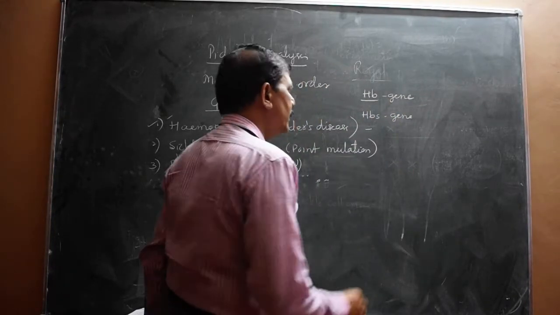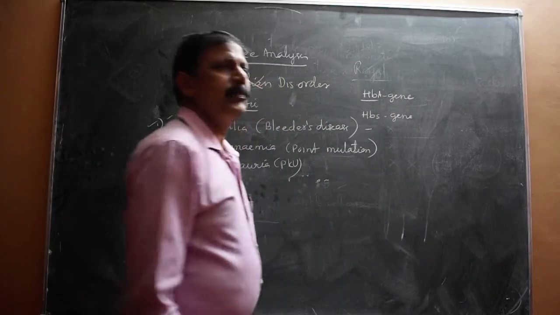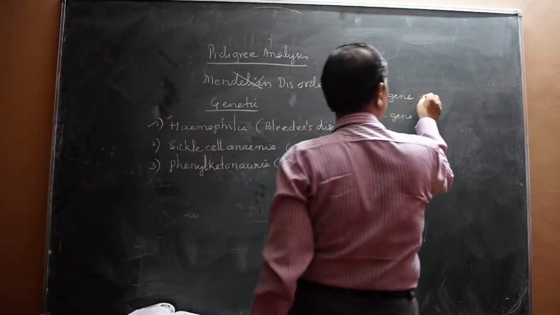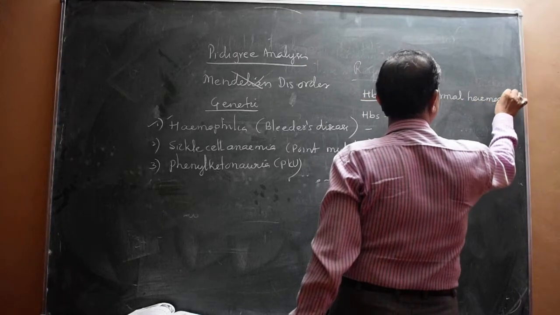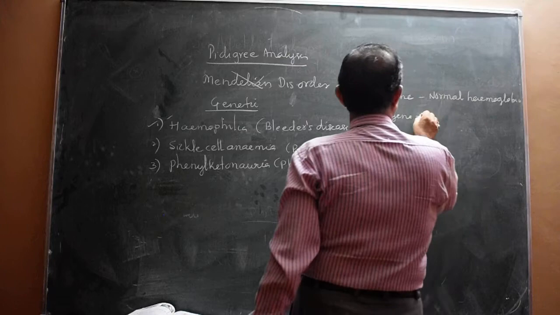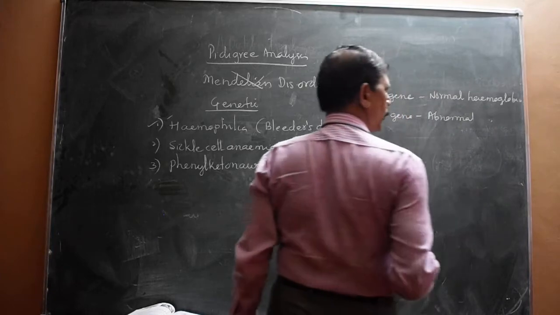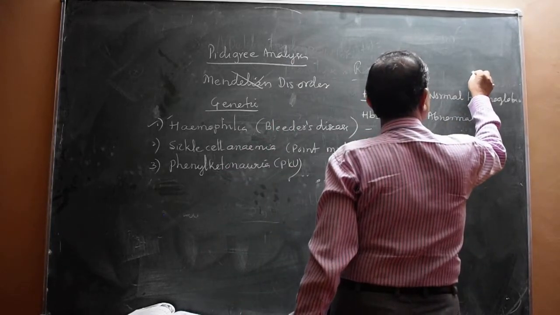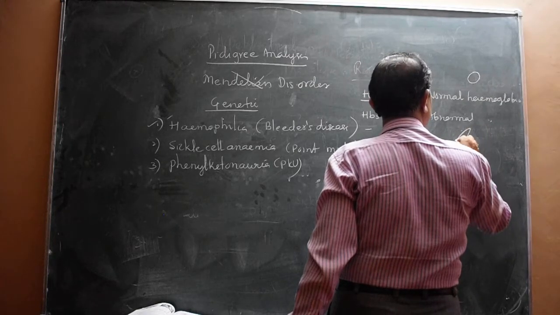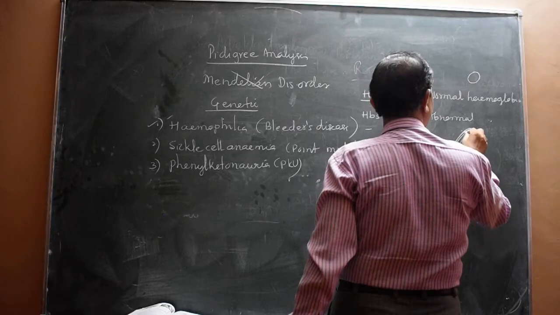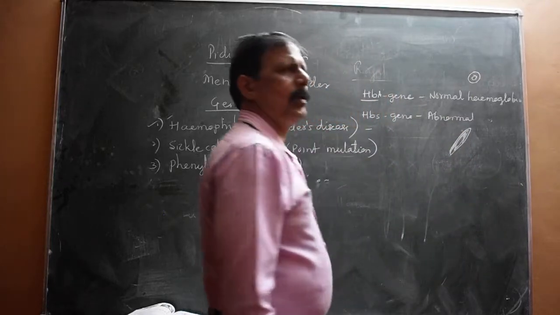HbA gene produces normal hemoglobin, and HbS produces abnormal hemoglobin. Normal hemoglobin shape is like this, and abnormal hemoglobin shape is like this, the sickle shape. This is a sickle shape, and this is a normal round shape.